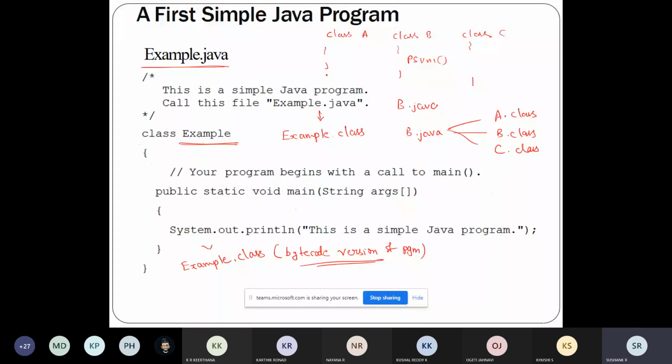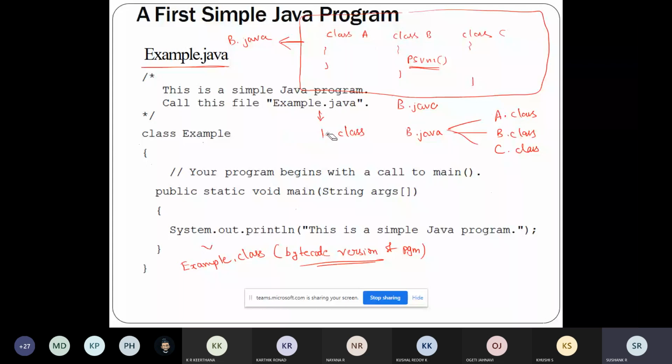But there is one more source file which contains three classes in a single file: class A, class B, class C. Now what should be my file name? The one which contains the main method. So I'll name this file as b.java.